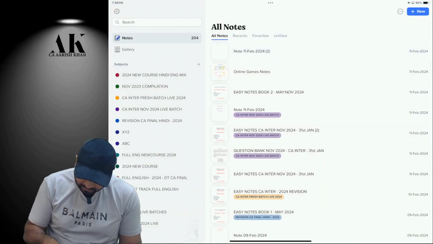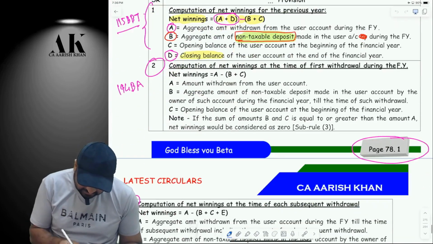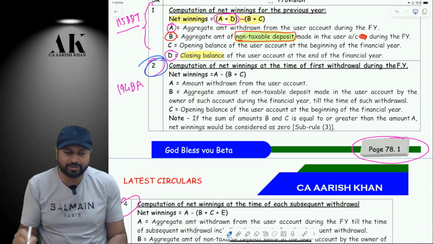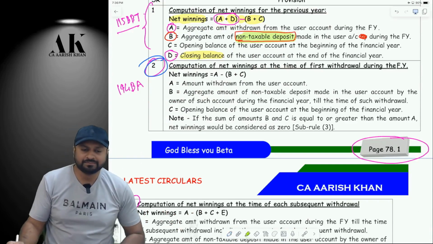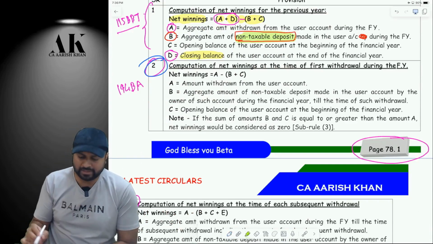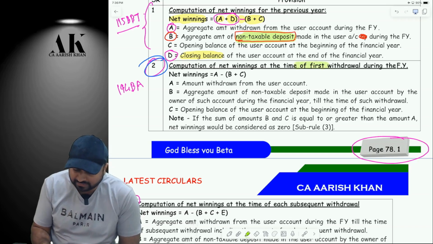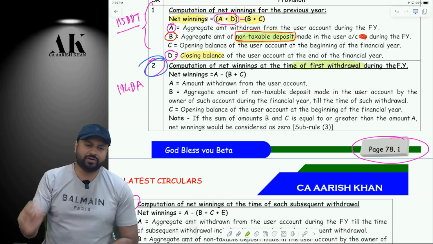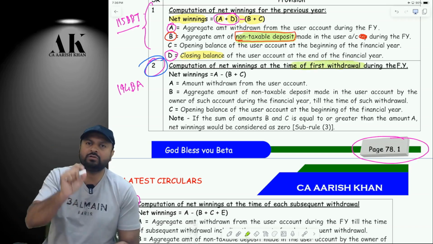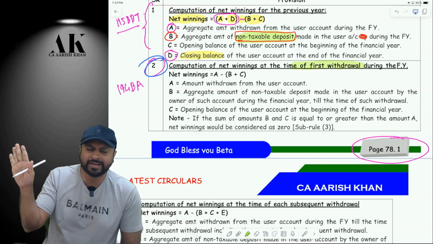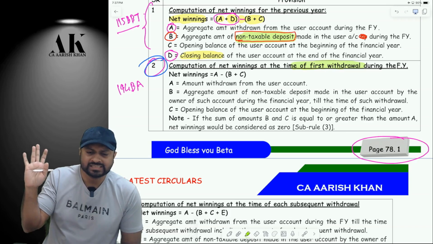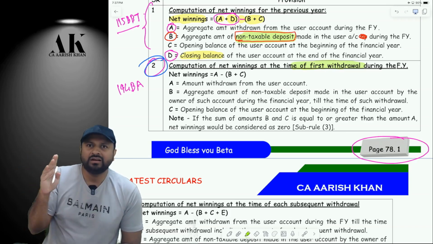Okay. First one. This is the heading. Read the heading properly. Computation of net winnings at the time of first withdrawal. Now we are learning the TDS implication. Sir, what is the formula? On how much amount? See, the rate is clear to everyone. How much is the rate of TDS? 30%. There is no doubt in the rate.